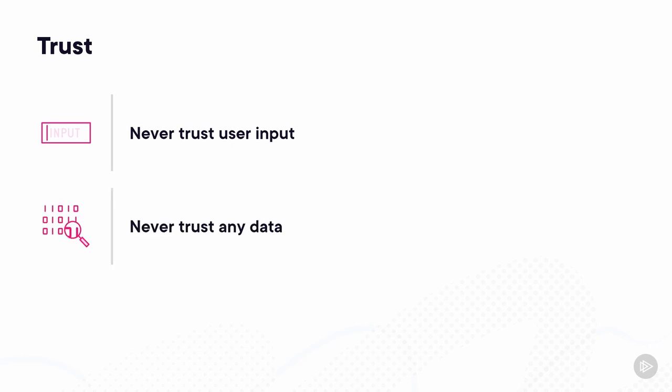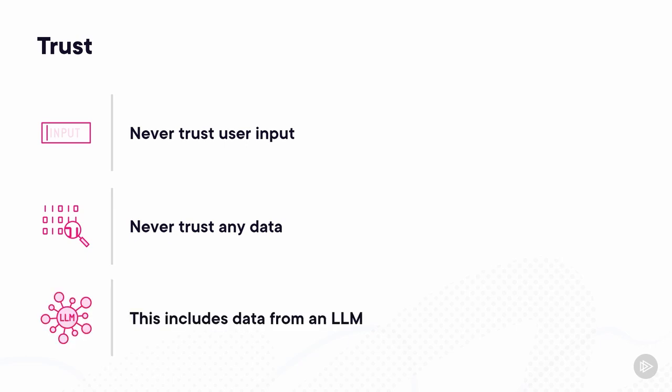Before moving on, it's worth thinking about trust. A cornerstone of application security is to never trust user input. Some of it could be intentionally malicious. In truth, we should never trust any data in our applications, no matter where it comes from. Data coming from an LLM should be given the same treatment. Assume some of it will be malicious and treat it with care.